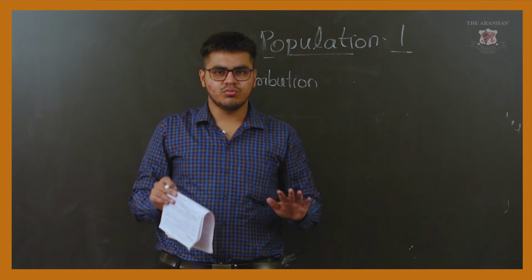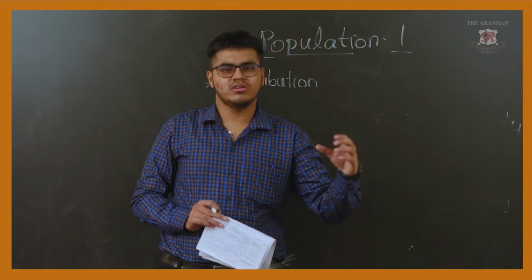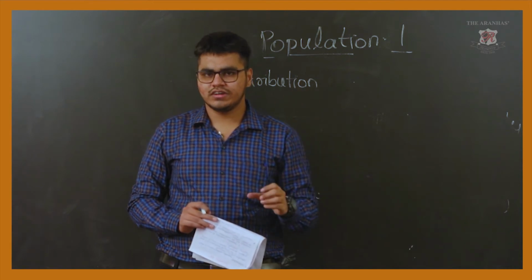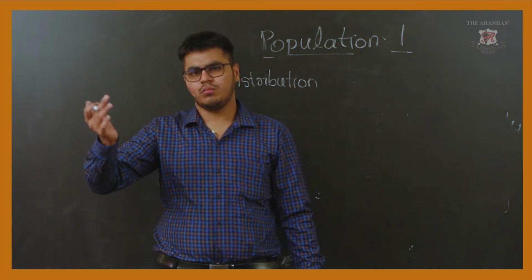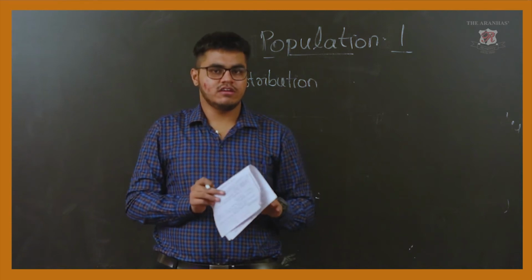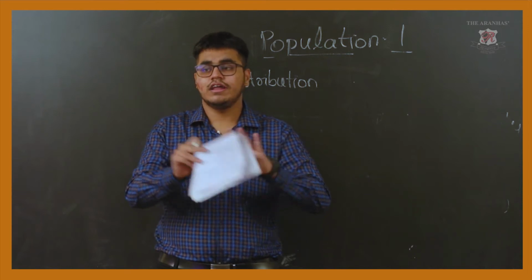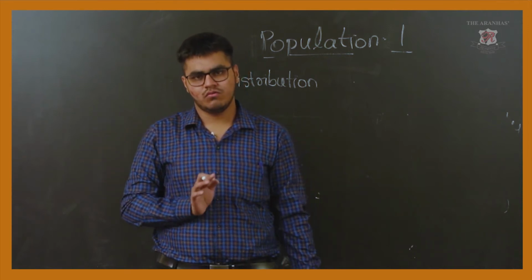It is unevenly distributed. This means in some regions of the world the population is concentrated, and in another part the population is sparse or less. So from that we can conclude that the population is not evenly distributed. It is unevenly distributed throughout the world.